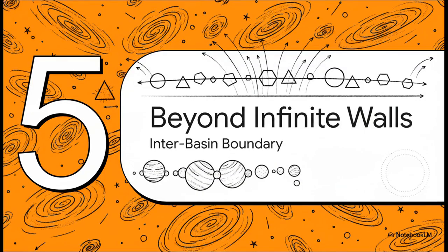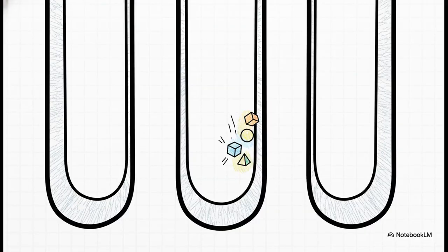Section 5. Beyond our infinite walls. The interbasin boundary. Remember those other two universes, the 60-degree and 180-degree basins? Well, they aren't unreachable because they are billions of light years away in spatial distance. No, they are unreachable because crossing over requires overcoming an infinite persistence depth barrier. No persistent configuration in our universe has the energy to climb out of our 255-degree well and tunnel into theirs. So the walls of our universe aren't made of space. They are literally made of infinite mathematical depth.